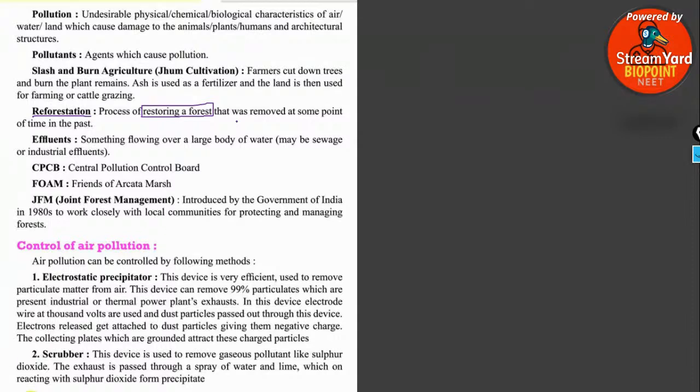For example, in your home vegetable garden, all the vegetable plants have got cleared due to some insects or worms or whatever. You were forced to clean all those things. And after you cleared everything, what happened? You just bought some new seeds and you planted them again and started cultivation over there. And this kind of planting of trees again in an area where there was agriculture once in the past is said to be reforestation.